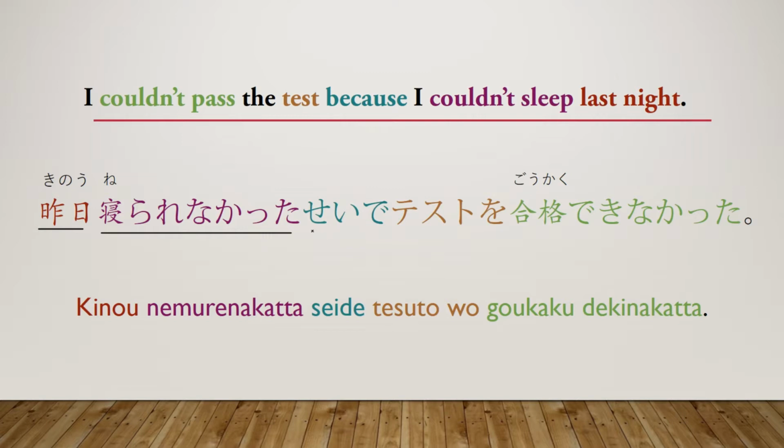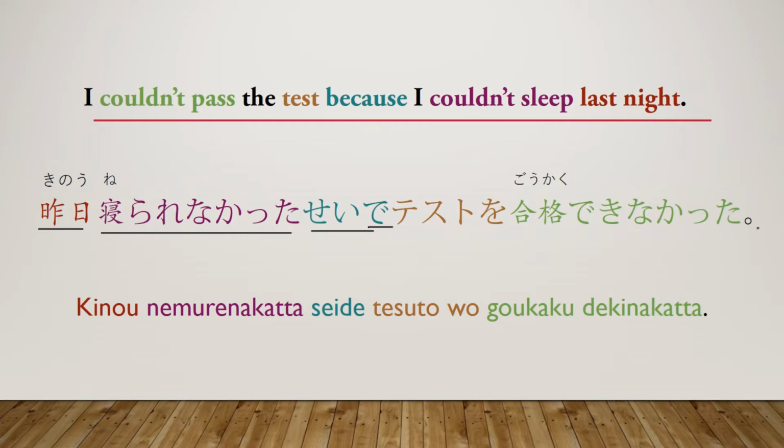And then here's where we get to our seide, because of or thanks to, in a negative way. Now, yet again, this verb follows normal noun modification rules. It is in plain form and in the past form, and then right after that, you just go ahead and attach the seide. Also, it is not at the end of the sentence, so it is de and not da. And then after that, we have the outcome that is due to whatever preceded seide.